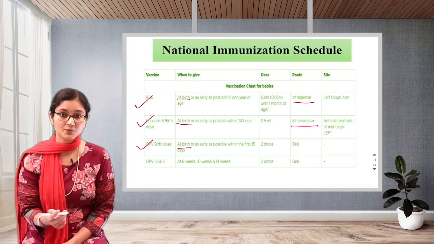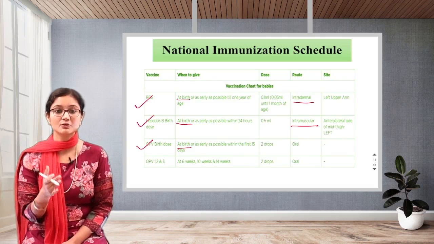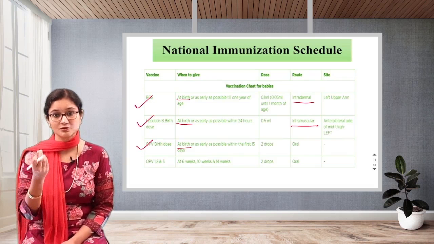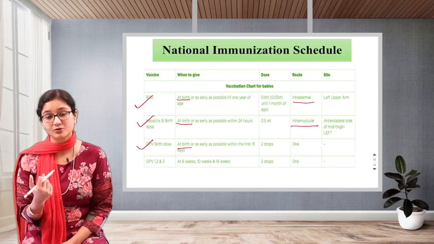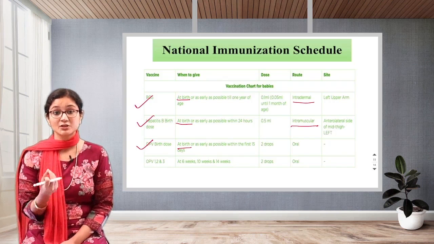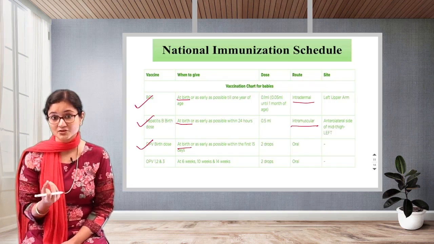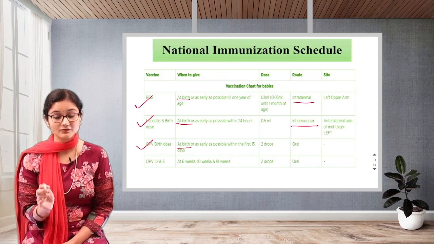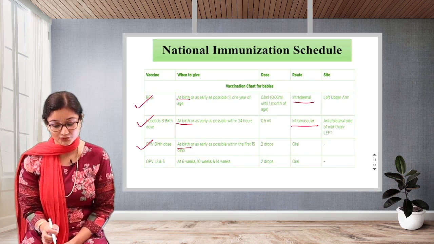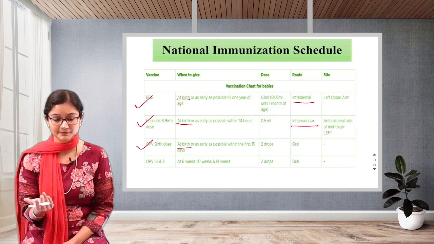Next is OPV. OPV is oral polio virus vaccine. You must have heard it advertised, that you have to give 2 drops of polio vaccine to the children, right? So at birth or as early as possible within the first 15 days. 2 drops, and it is given orally.